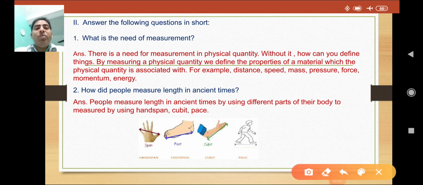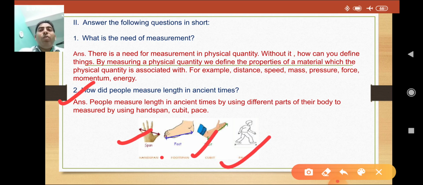Now we are going to discuss this question: how did people measure length in ancient times? In ancient times, people used different parts of their body to measure length. The length of an object was measured using hand span, cubit, pace, and foot step.